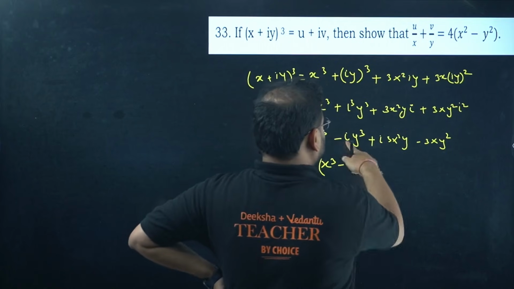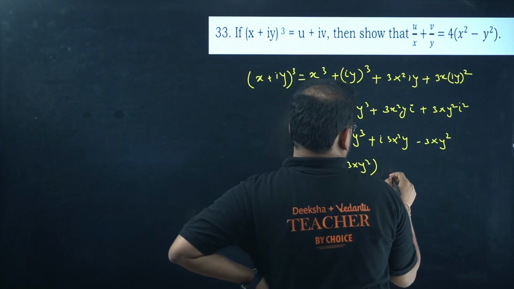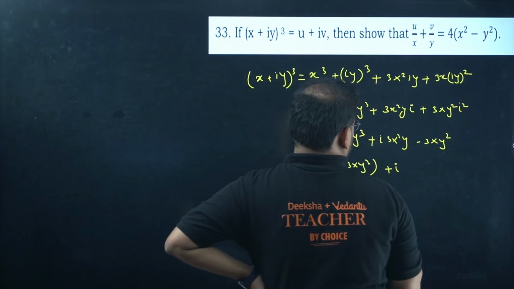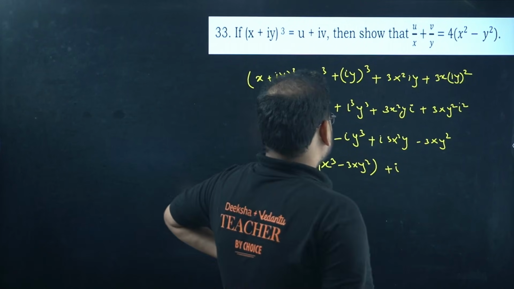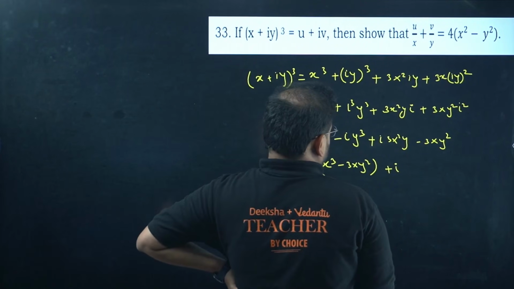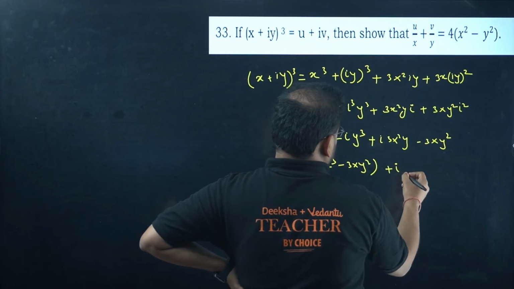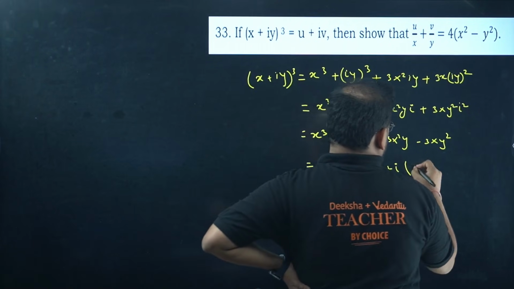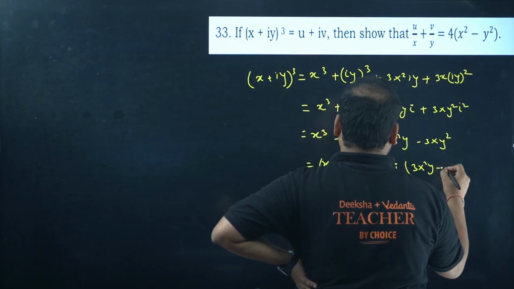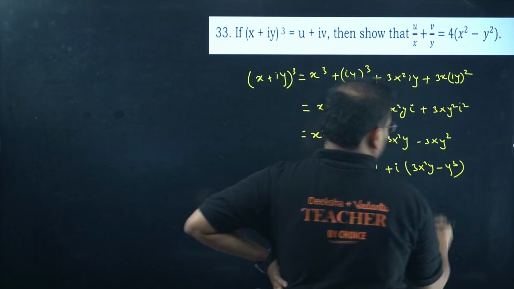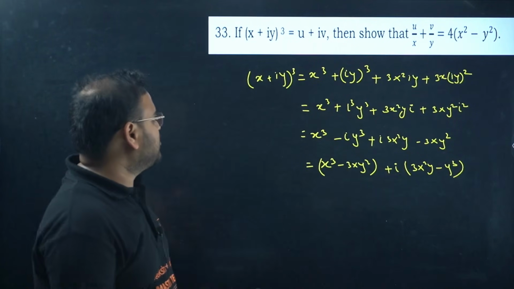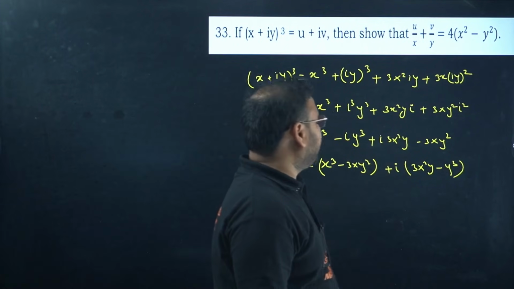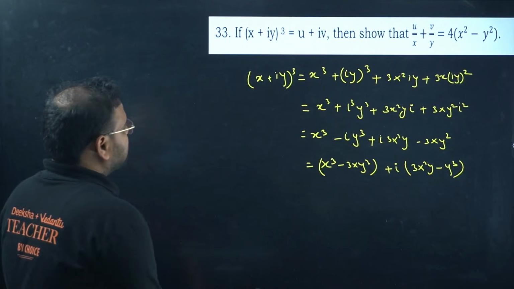And on this side, if you combine the i part and take i common, you'll get 3x square y minus y cube. This is your imaginary side.